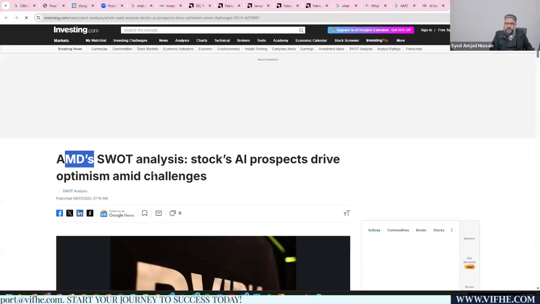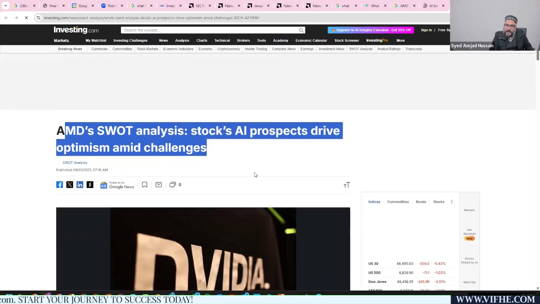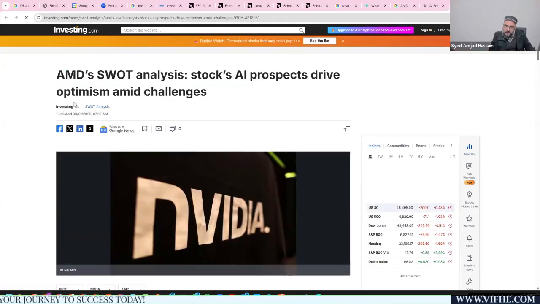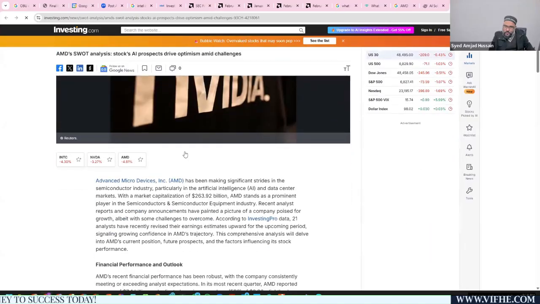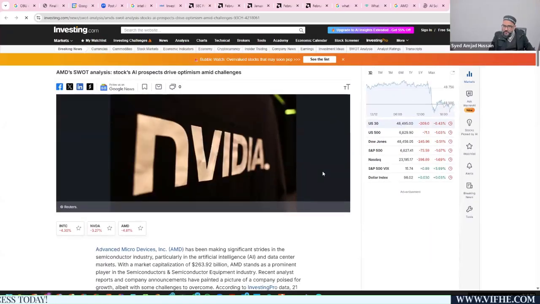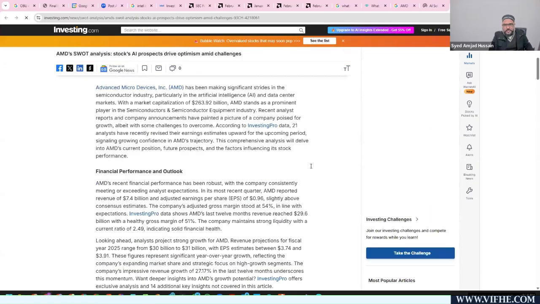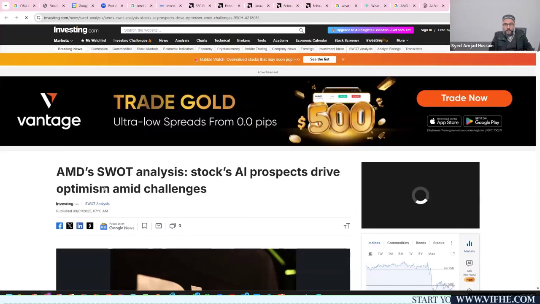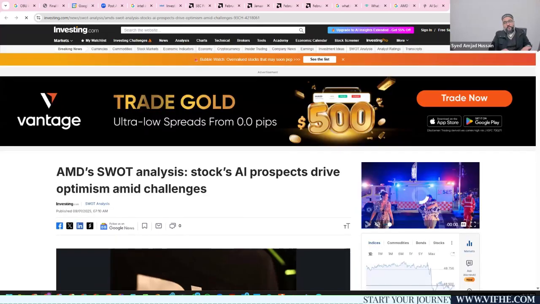The SWOT analysis was already done by investing.com. There's no name of the author, but it was done by a company, investing.com. And you'll find a lot of other SWOT model analyses.